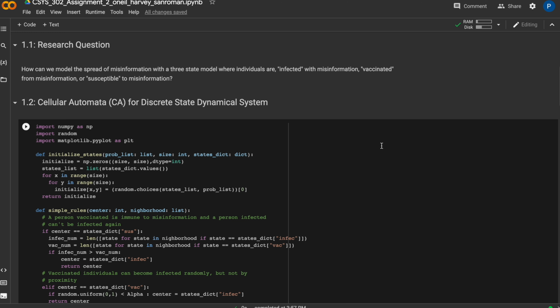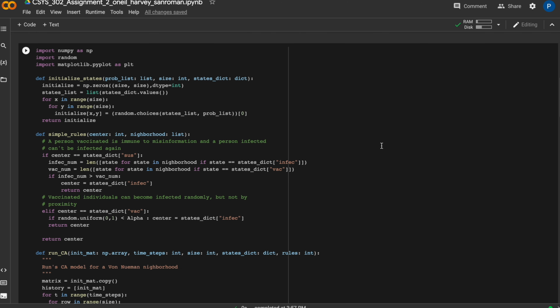For this model, we split it up into two different methodologies. We had a simple methodology and a complex methodology. I'll be talking about the simple one.